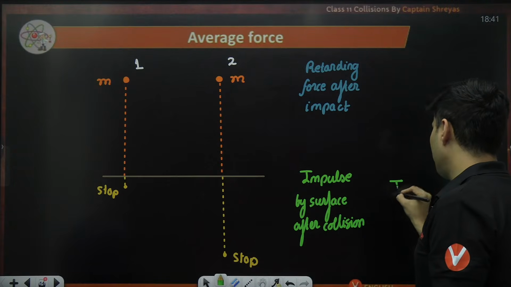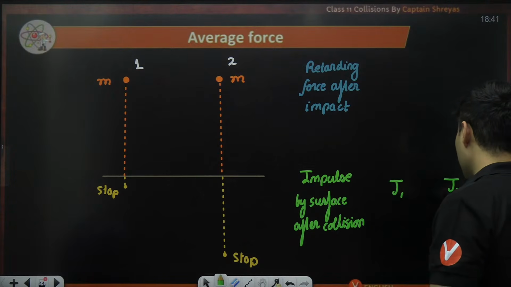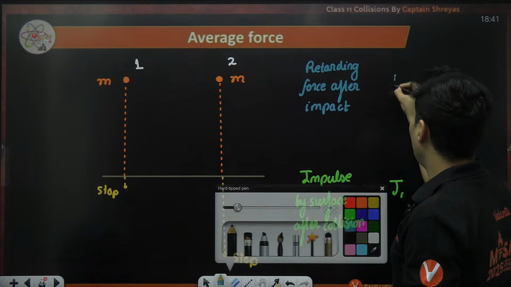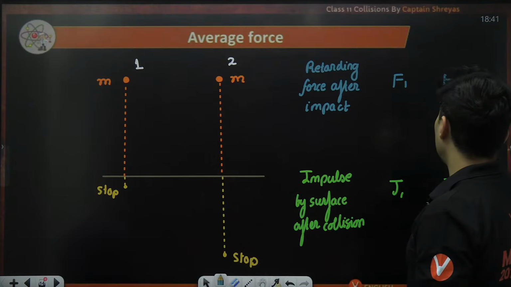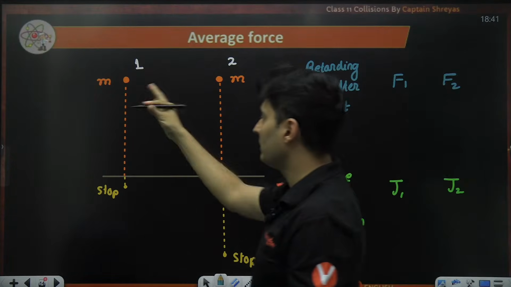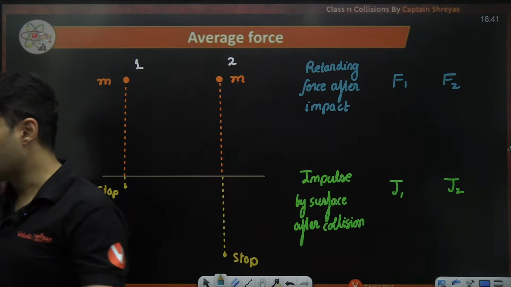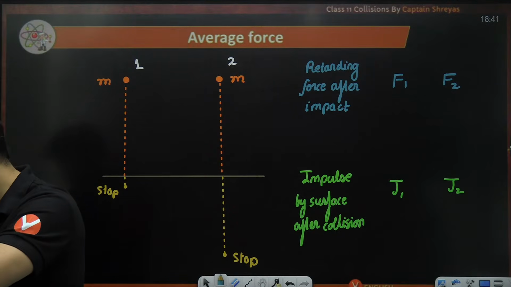Compare this. Is the first impulse more or the second impulse more? And here also, is the first force more or the second force more? You have to compare. Where is the force more and where is the impulse more? Come on, think about it.